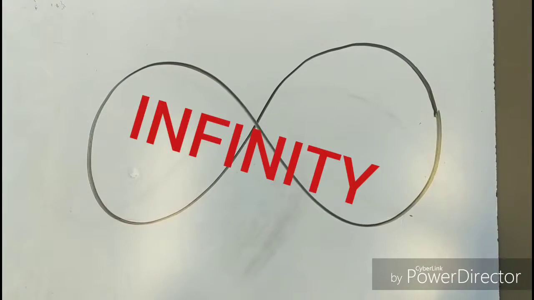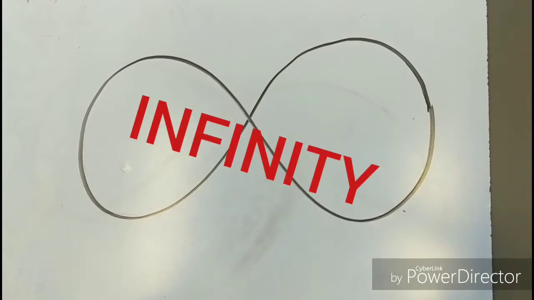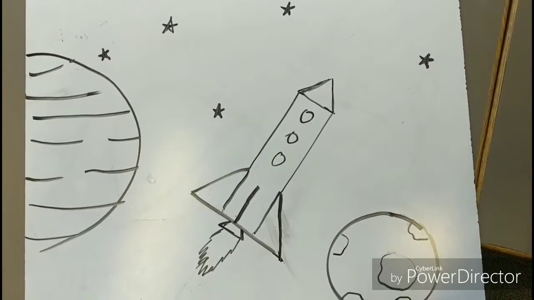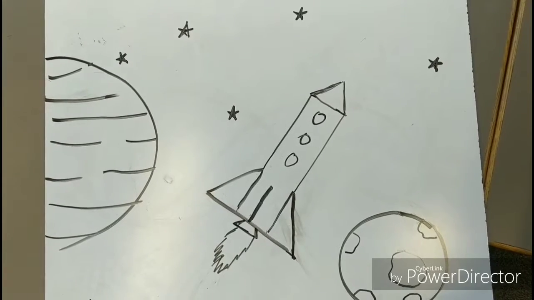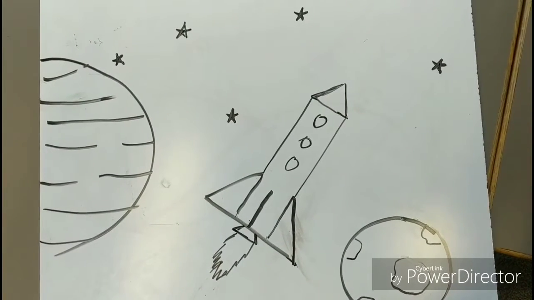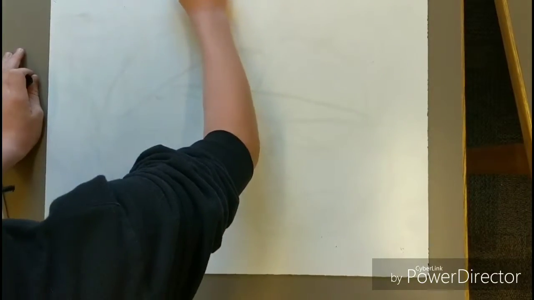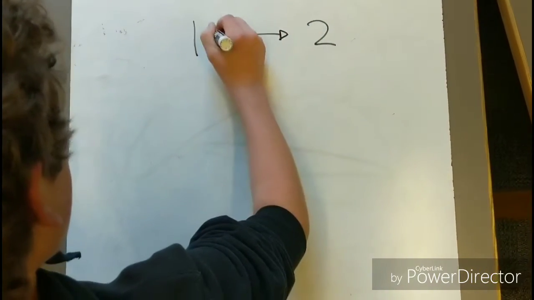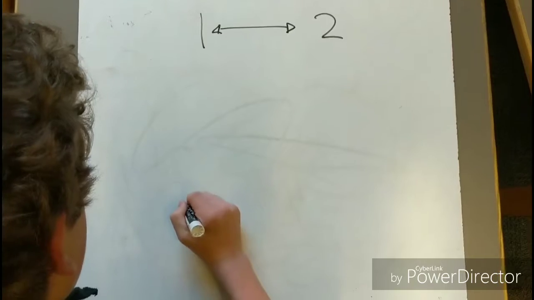Infinity. Infinity is a very complex topic. This is because it deals with numbers so big that we can barely comprehend them. The reason infinity is such a hard concept to grasp is because it goes against everything we have previously learned about math, such as basic counting.